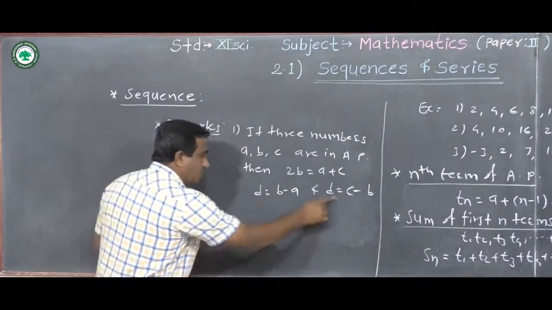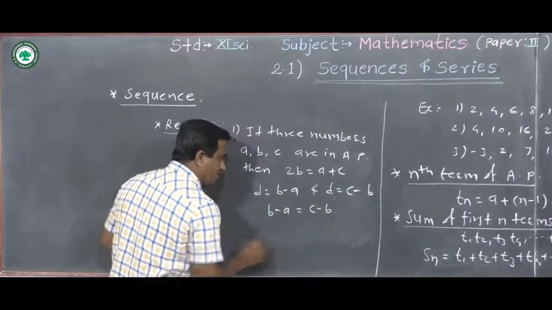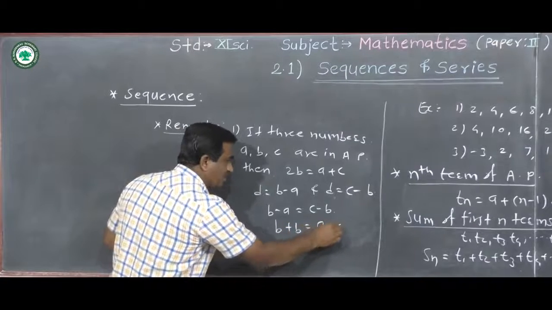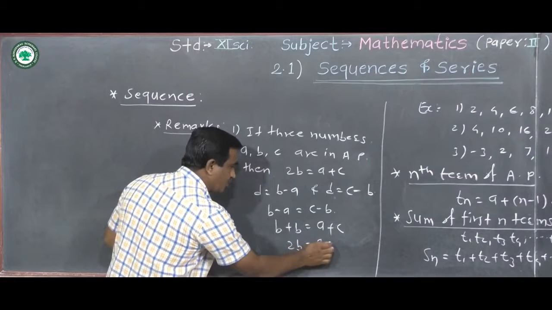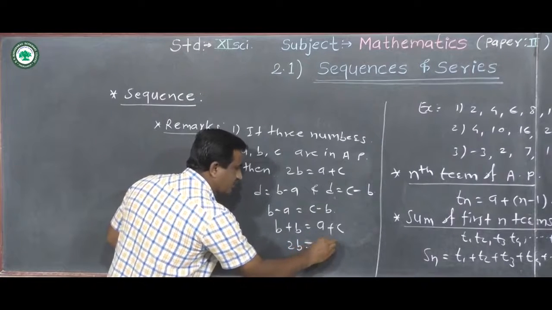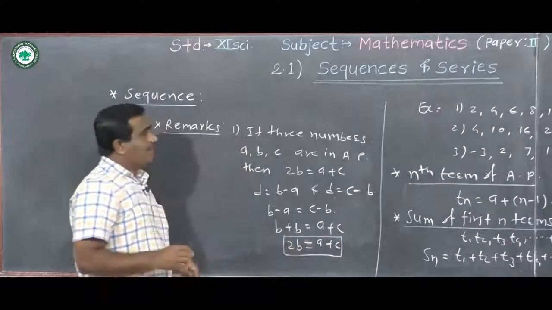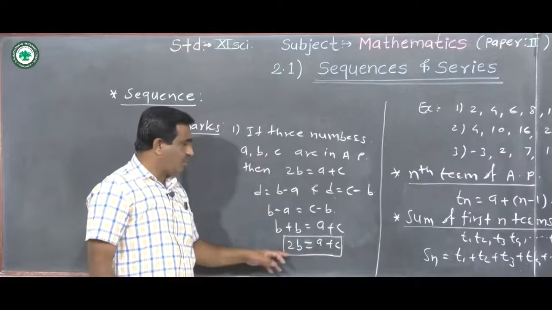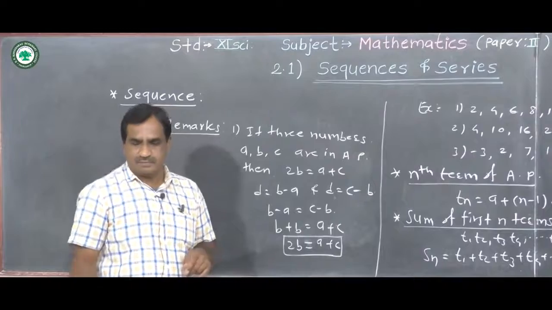Now from these two equations, b minus a is equal to c minus b. That is, b plus b is equal to a plus c. Now b plus b means 2b equal to a plus c. Okay, this is the result. That is, if a, b, c are any three terms in AP, then 2b equal to a plus c. We can use this result for solving problems.